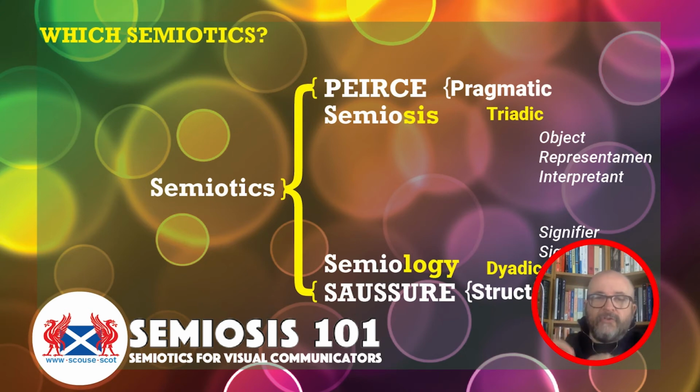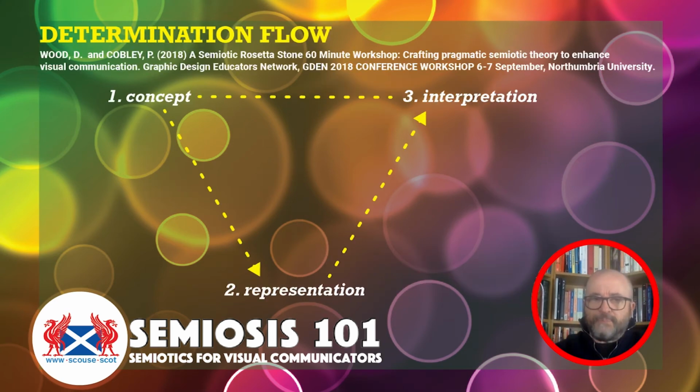The point behind these videos is for you to come away from them with more designer-centric terms that are a meta language that you understand, which will encompass his theory. So object, representative, and interpretant, very problematic words. So let's look at these in a different way.